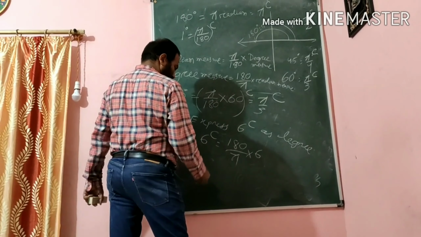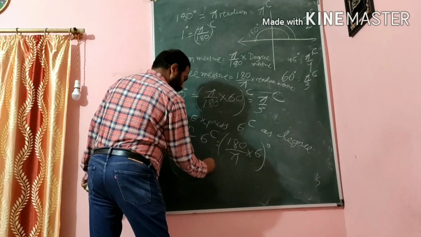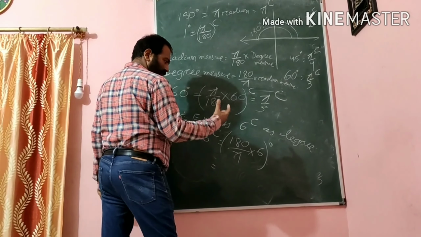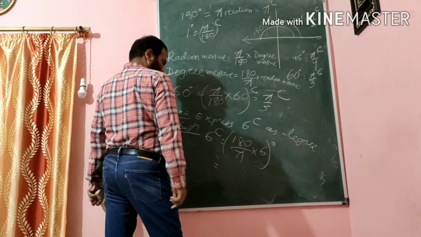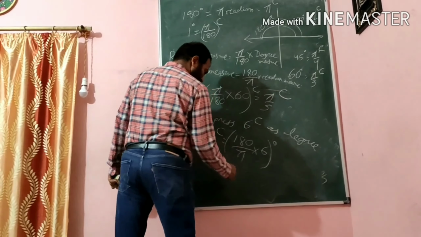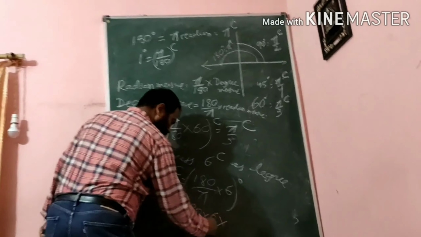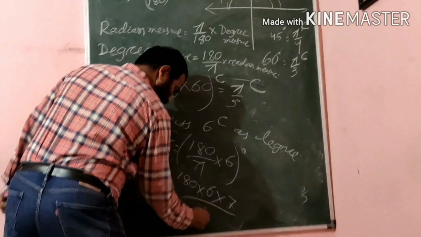Okay? And this is the final degree, so I will multiply here. And here the pi value you have to put, because in degree measure you always have to write in integer format, not in fraction. So 22 by 7 I will put. So 180 into 6 into 7 by 22. So 7 divided by what? 22.